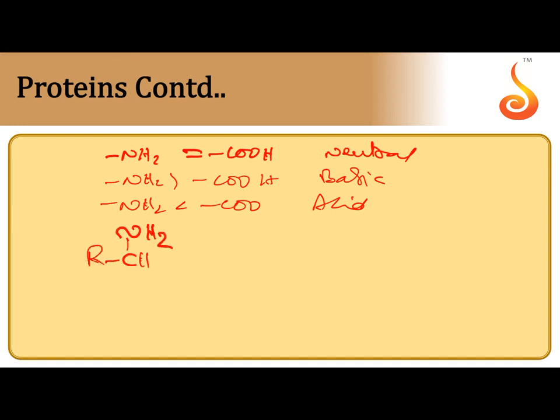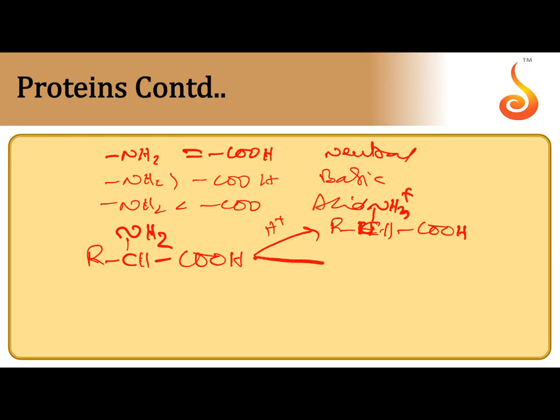When CHNH2COOH is added to an acidic solution where H plus ions are more, the amino acid can exist as a cation and migrate towards the cathode during electrolysis.